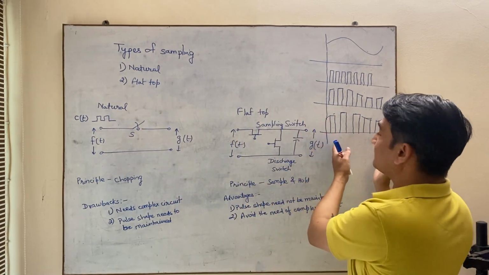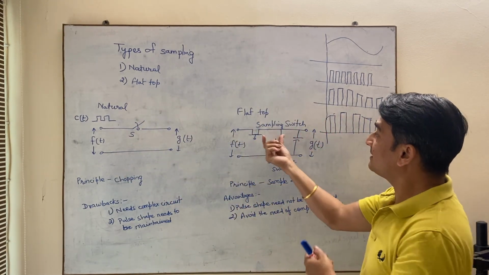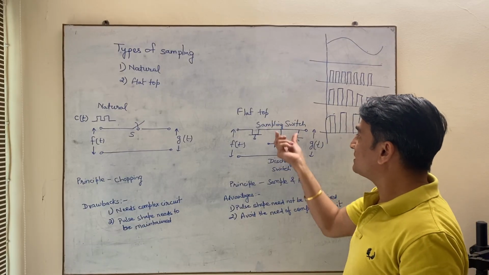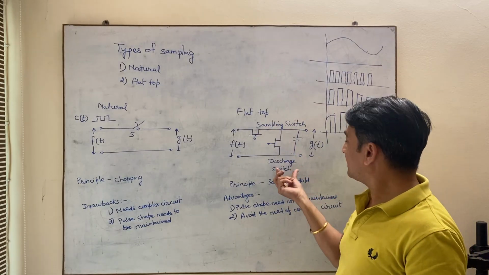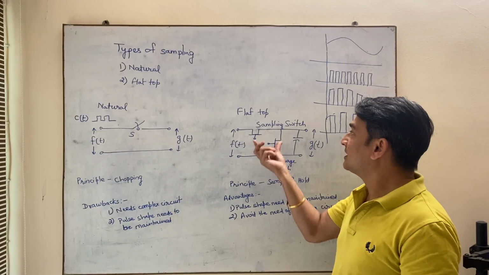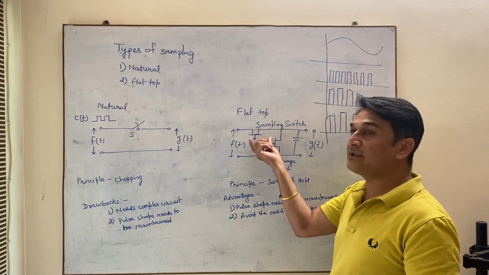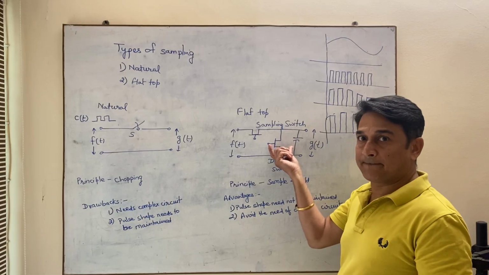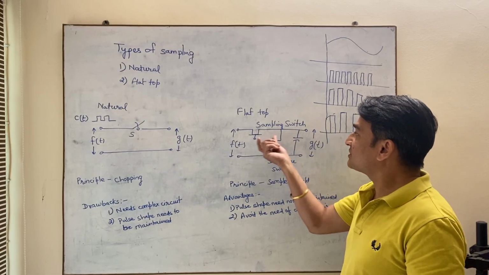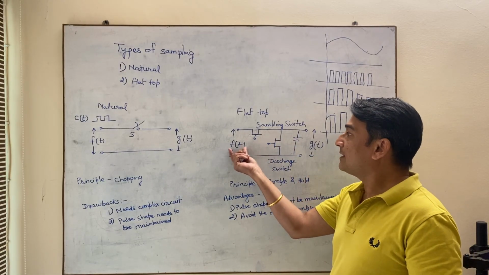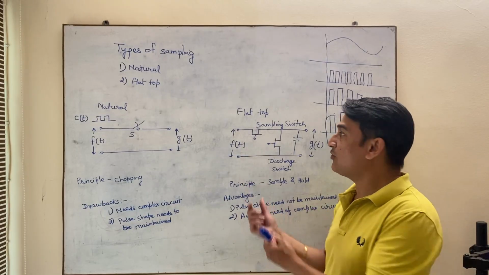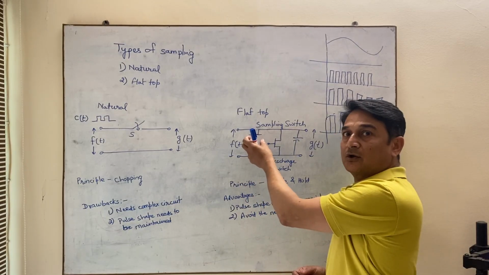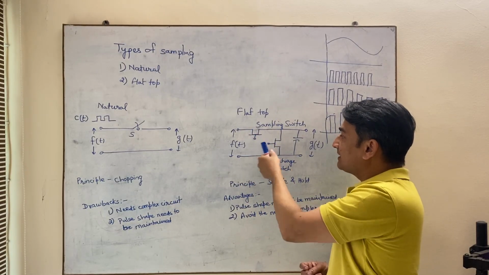Whereas as far as flat top sampling is concerned, we are using two switches. One is known as the sampling switch, another is known as the discharge switch. First we trigger this sampling switch, this switch is closed and this is open. So this capacitor is charged with the maximum value of f(t). Now we keep this sampling switch open and we trigger this, and this is on.